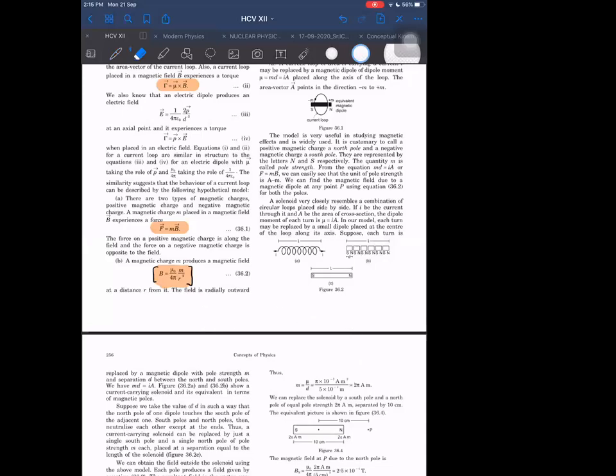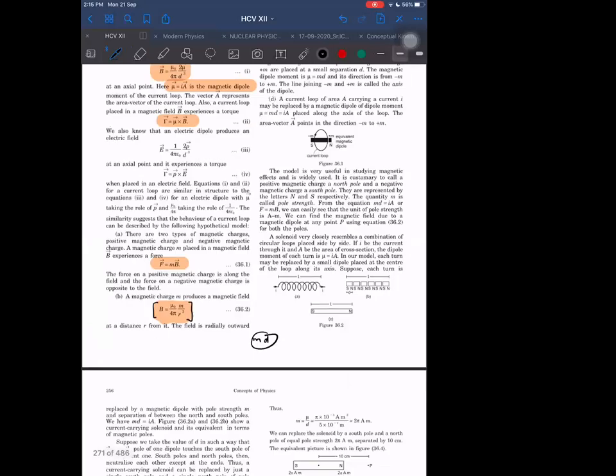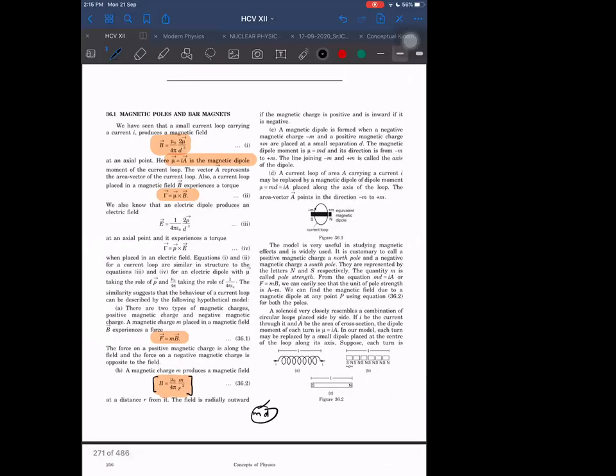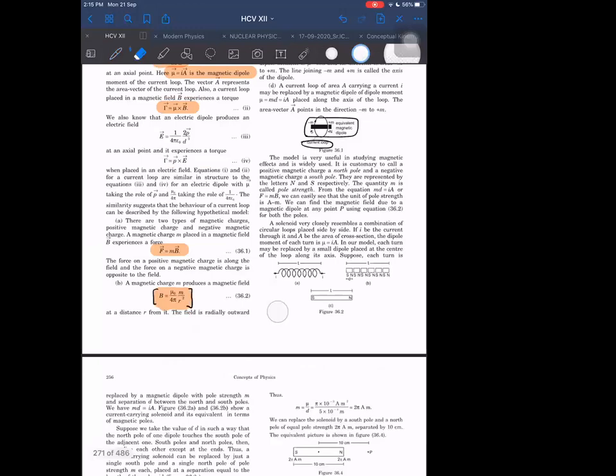Now we want to do one more thing. We want to replace it by m into d. If we do that, then this m will represent the magnetic pole strength, or we can say magnetic charge, in the north pole. So a current carrying loop acts like an equivalent magnetic dipole, means it can be replaced by north and south pole. It can be replaced by a bar magnet. Why does a bar magnet act like a current carrying loop?